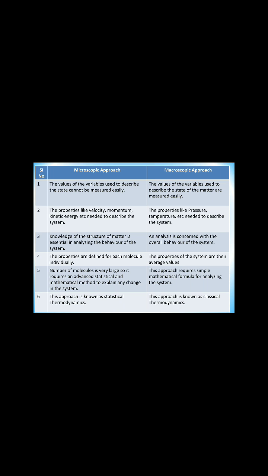In the macroscopic approach, the properties like pressure, temperature, etc. are needed to describe the system. If you consider one substance, you can easily measure the pressure, temperature, etc. That describes the system. In microscopic, what is the third point?